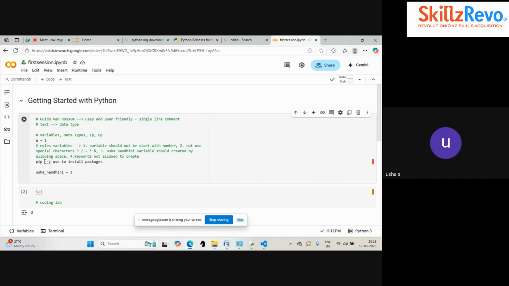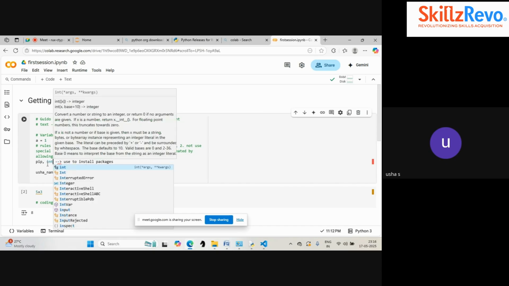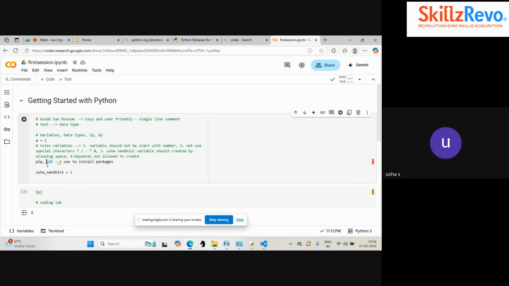And one more type is the data type. Suppose I'm saying there is an integer data type. If I'm using integer, this is one more keyword. I should not use this word as a variable. If I'm using this word as a variable, it will also raise an error. There are a few types of keywords that we will see in future sessions. So you will come to know what is a keyword and what is not, so that you should not use those particular keywords for variable definition.